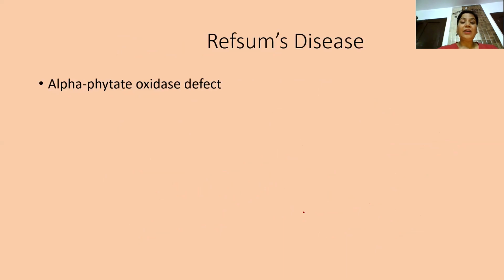Then the third disorder, a very, very important one. Whatever disorders I am discussing have been asked in previous year question papers, and I have taken them from the previous year question papers only. Then comes Refsum's disease. This Refsum's disease is related to alpha oxidation of fatty acids.